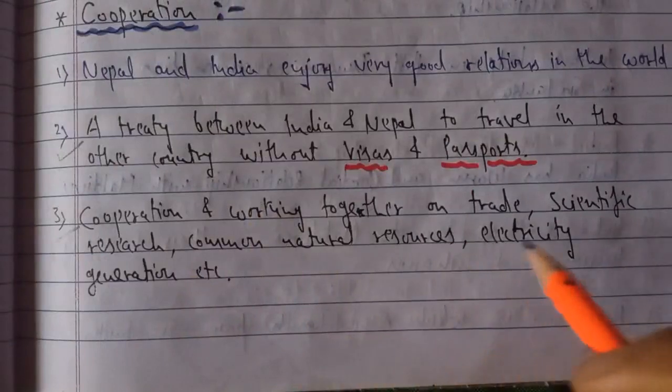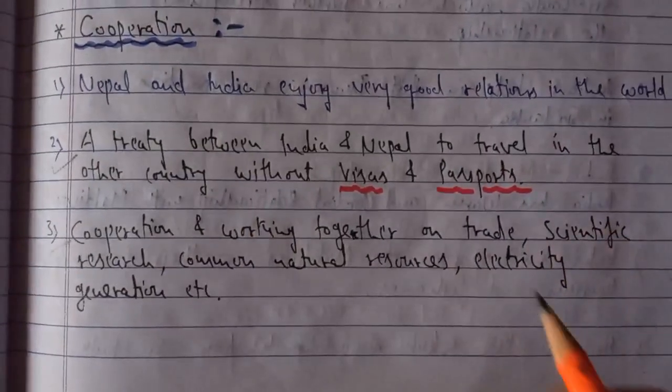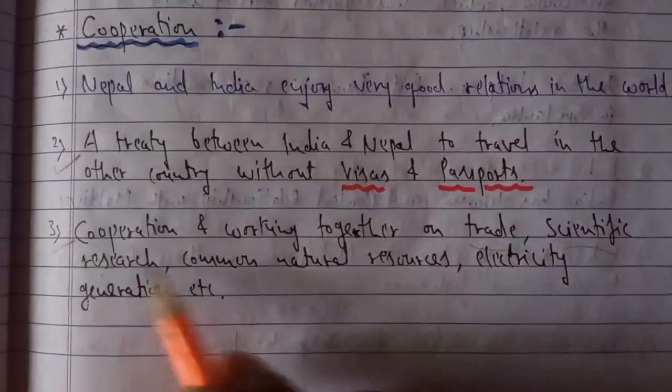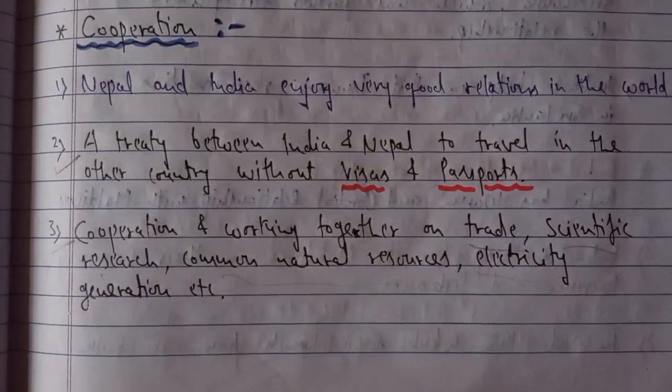Cooperation and working together on trade. Both are showing cooperation where they are working together to improve trade, scientific research, common natural resources, and generation of electricity. So these are the areas of cooperation.